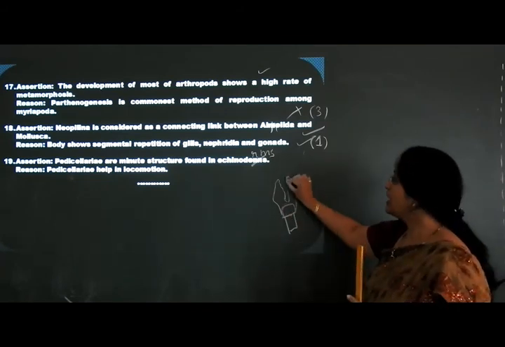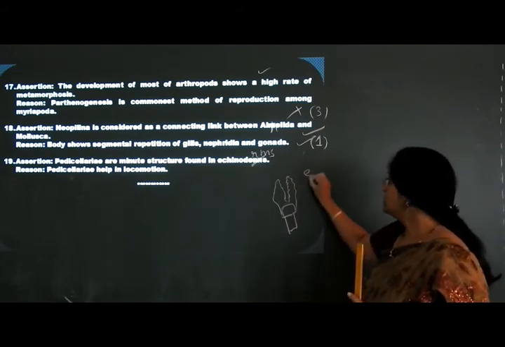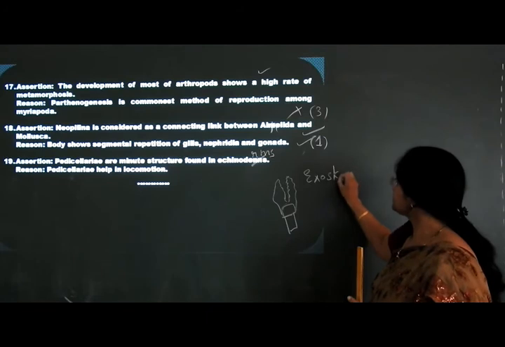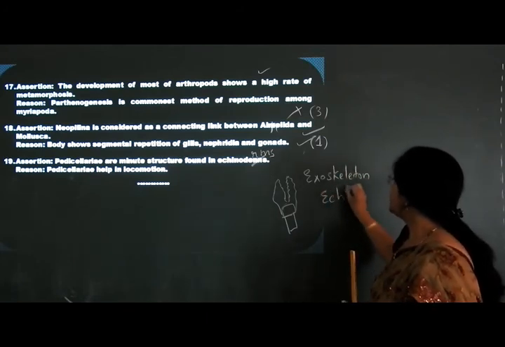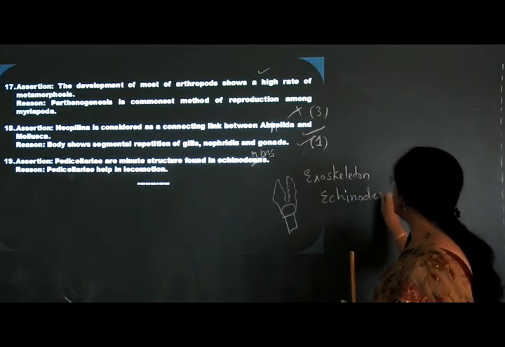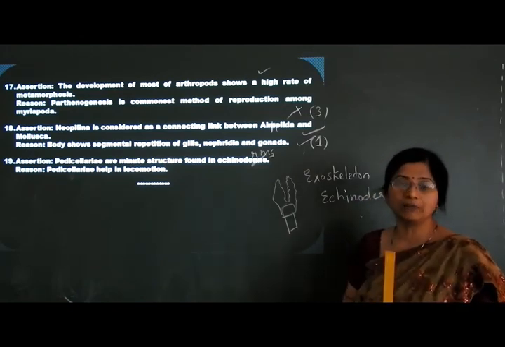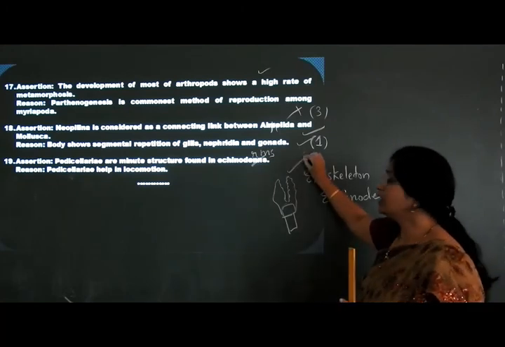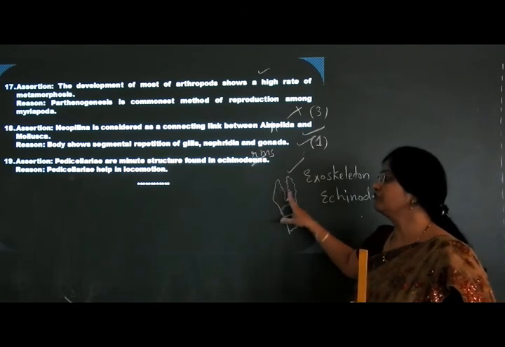They form the exoskeleton in the spines, and the pedicellaria help in the removal of debris which is lodged inside the animal, the removal of debris and sand particles, and even for capturing the food.